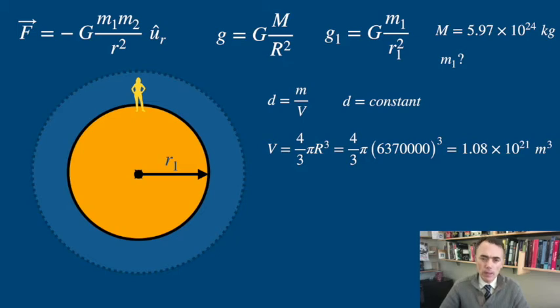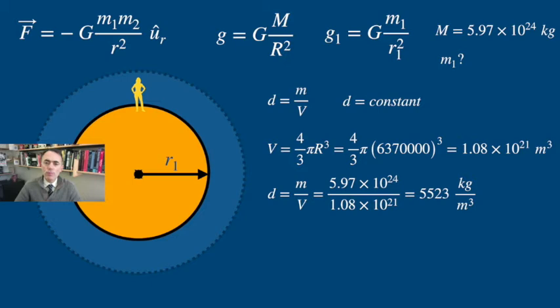Now, we divide the mass over the volume and get the density of the Earth: 5,523 kilograms per cubic meter.